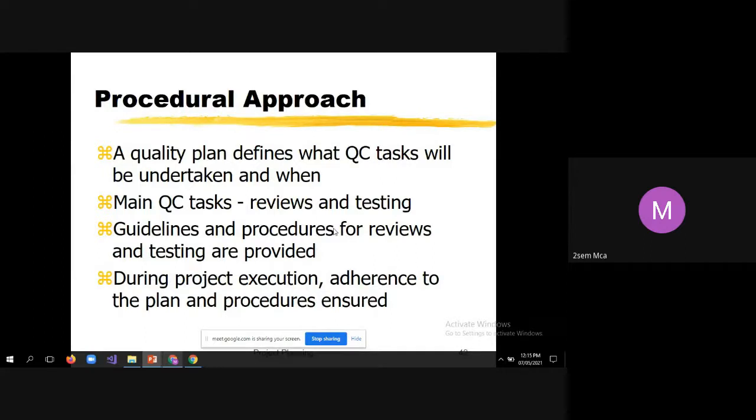Let us see the procedural approach. A quality plan defines what quality control tasks will be undertaken and when. That means there will be a quality plan which defines what tasks are to be carried out as part of quality control, the name of each task, and when it has to be carried out. That means in which particular phase of the software development process that work has to be carried out. The main quality control tasks are reviews and testing.